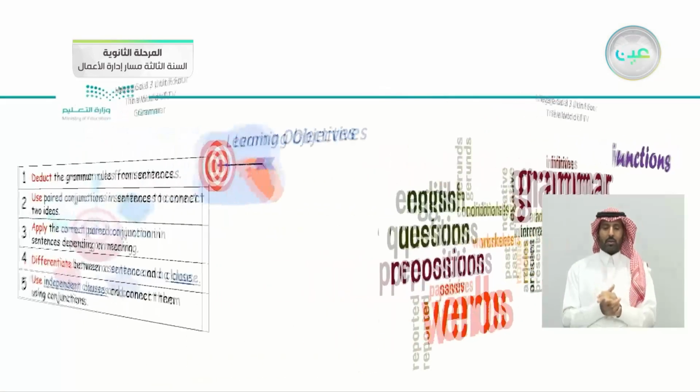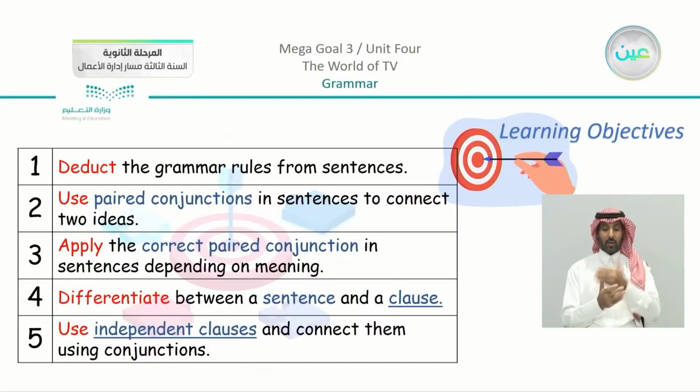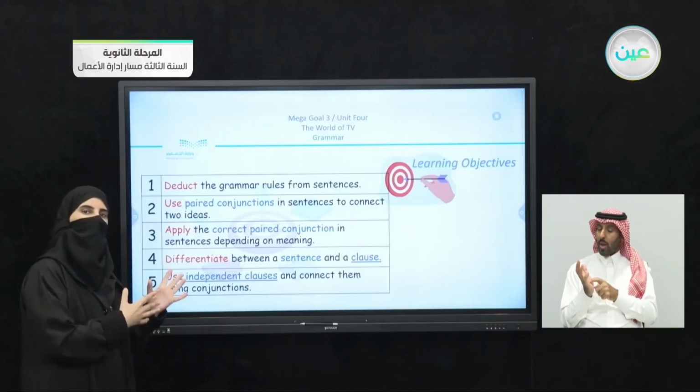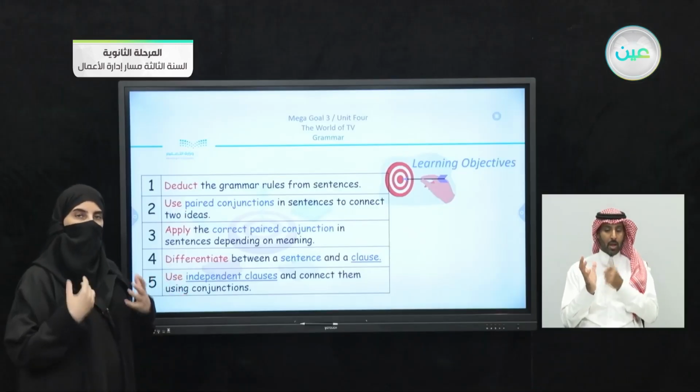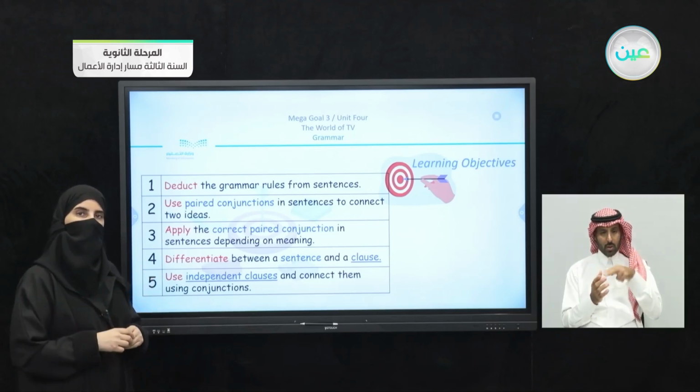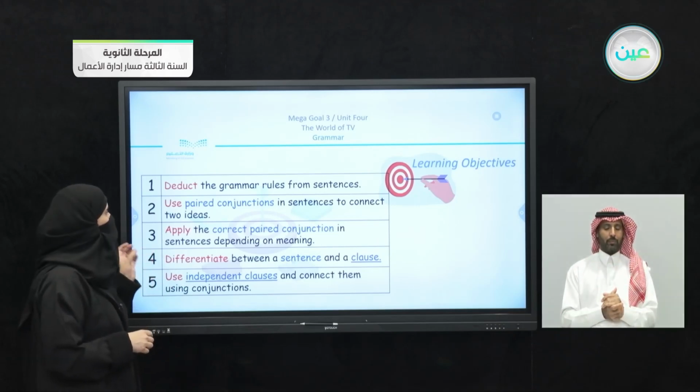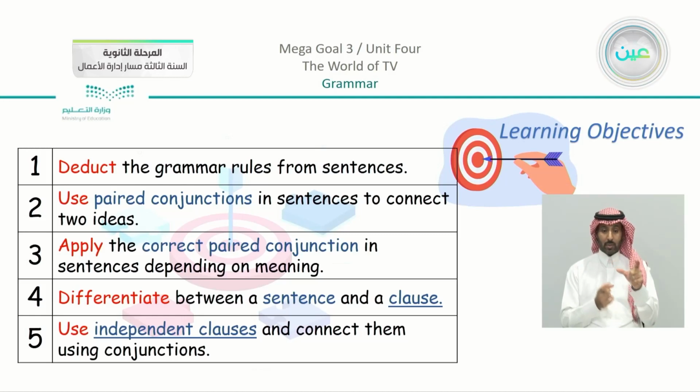So moving on to our objectives, you can see that we have, first of all, to deduce the grammar rules from sentences. So this is what we actually did. Now we know what we are going to focus on. We have number 2, to use paired conjunctions in sentences to connect two ideas. Notice here, paired, like the ones that I showed you.